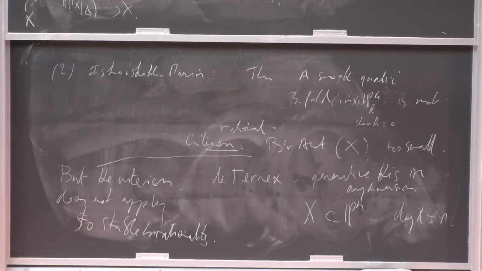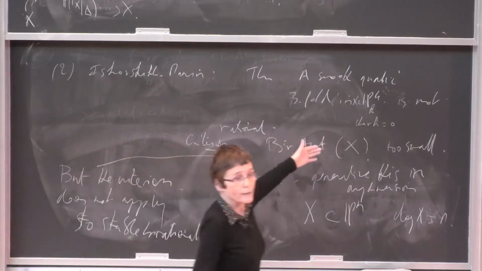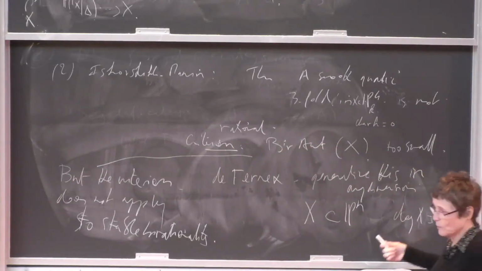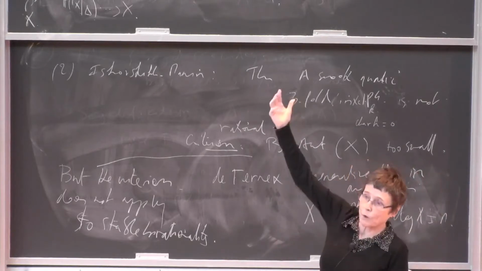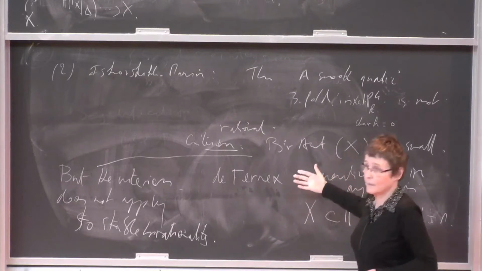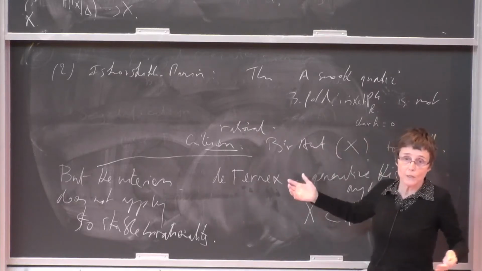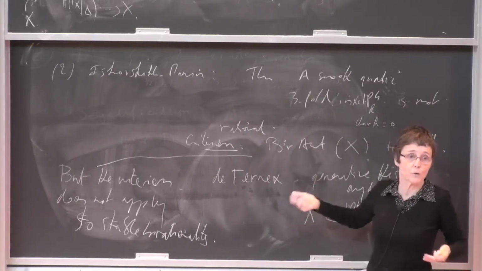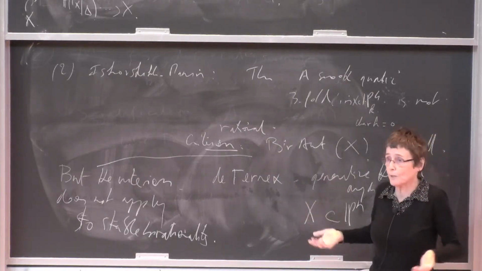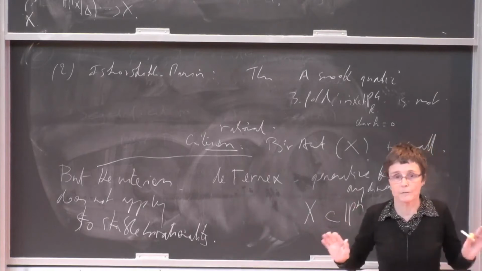And the problem is that, as I said, to study whether your X is stably irrational, for example, you will have to show that X cross P^r is not rational for any r. So if you want to apply this criterion, what you need to do is to study the birational automorphism group of X cross P^r. And to my knowledge, this has not been done, and that would be really very interesting.